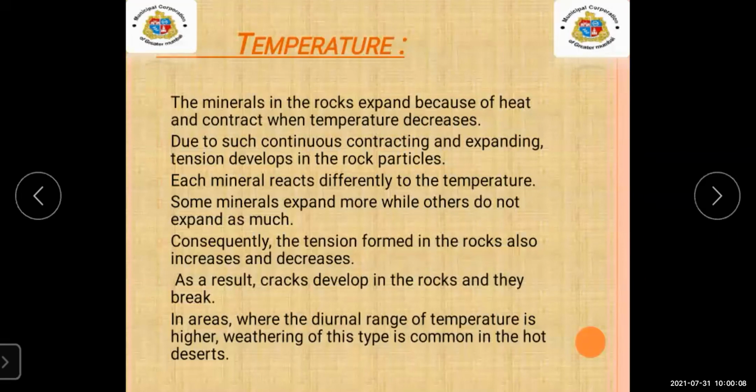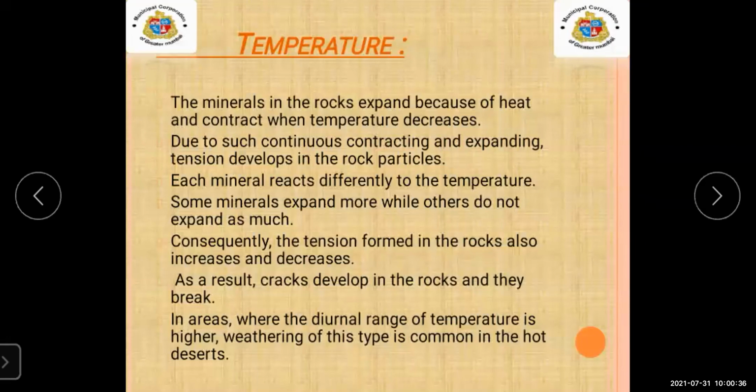But sometimes when the temperature decreases, you can see the other reaction, that is, it contracts. Then due to such continuous contracting and expanding, tension develops in the rock particles.